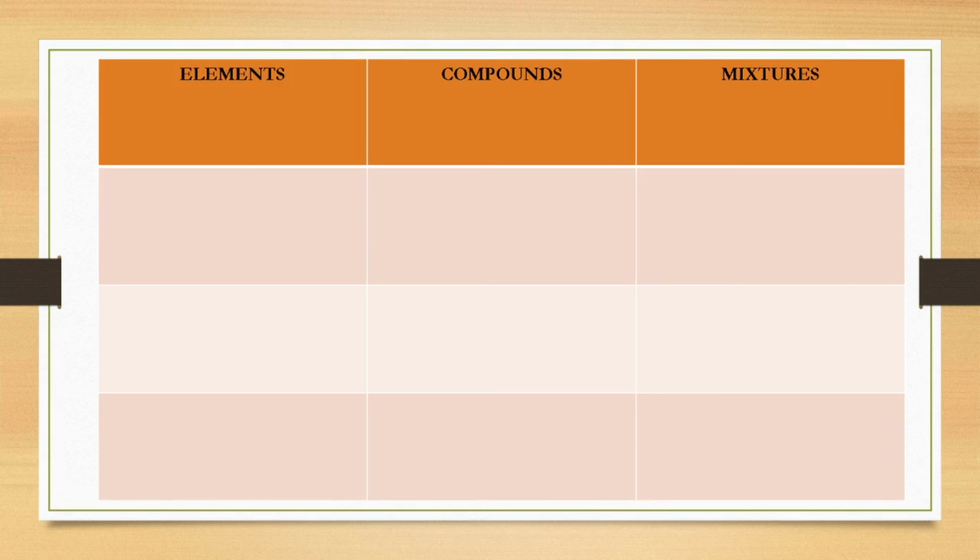Next, moving to a very important aspect, which is generally asked in the exams: to differentiate between elements, compounds and mixtures. So based on definitions, quickly we'll jot down the differences. We know that elements contain one kind of atom only.